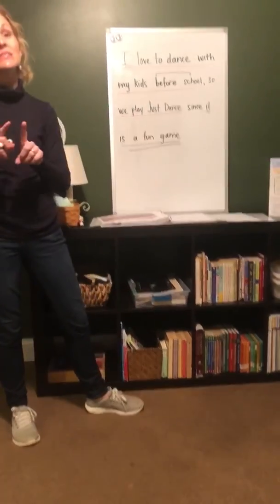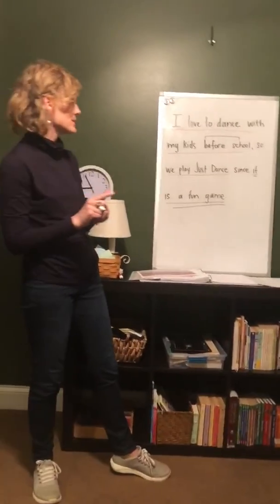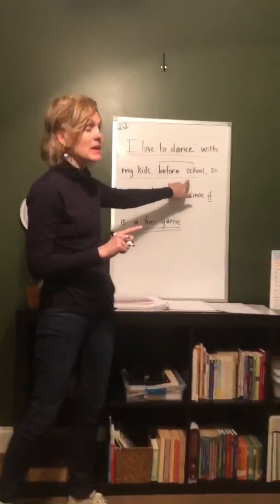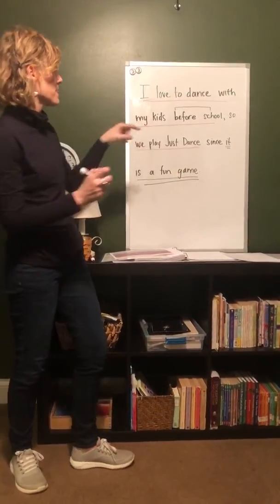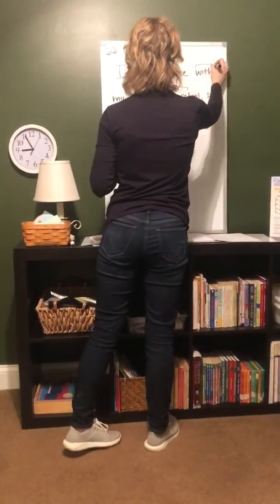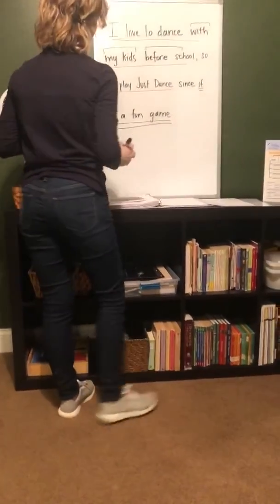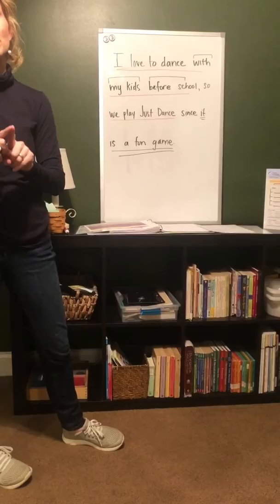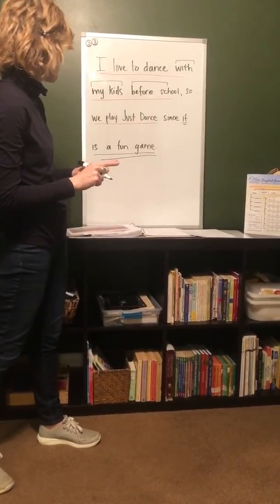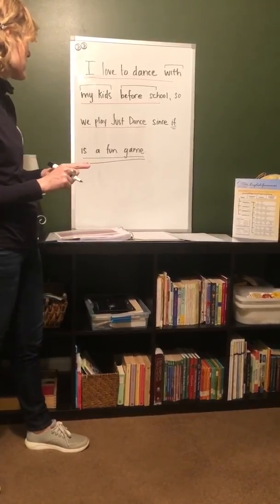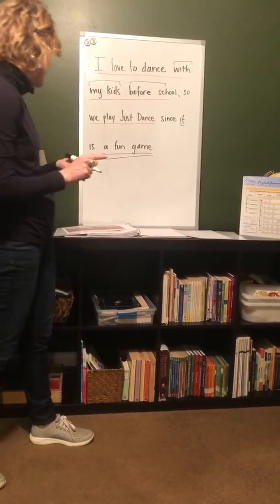So there are actually 2 prepositional phrases here. So we have before school, and do you see another prepositional phrase here? What about with my kids? So we have a compound prepositional phrase, right? Do you see any more here? I don't think so. Okay, so let's move ahead.